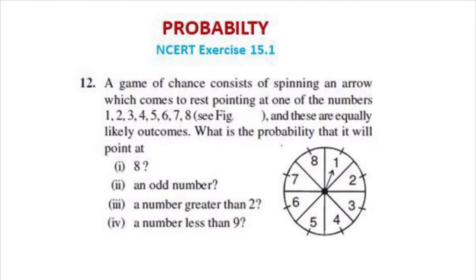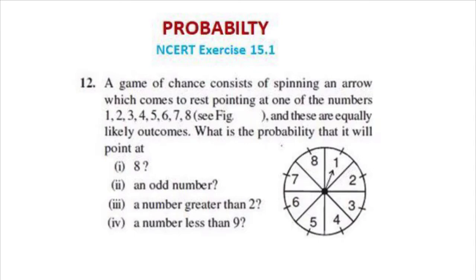So question number 12 says a game of chance consists of spinning an arrow which comes to rest pointing at one of the numbers 1 2 3 4 5 6 7 8. You can see the figure also, and these are equally likely outcomes. Then what is the probability that it will point at 8, an odd number, a number greater than 2, or a number less than 9? So this is the question.